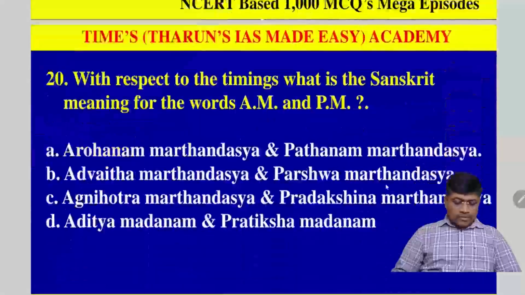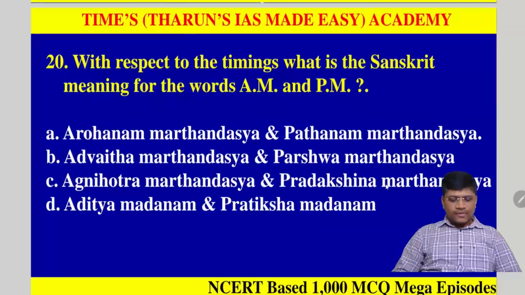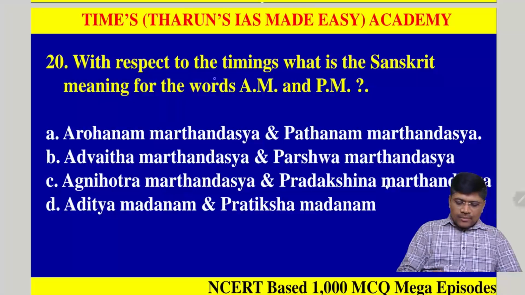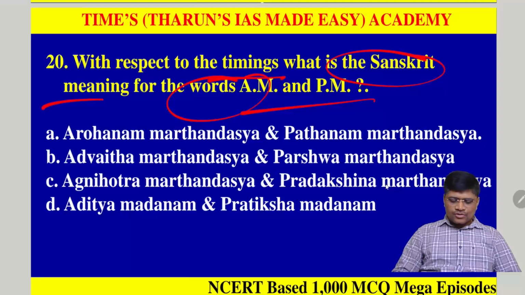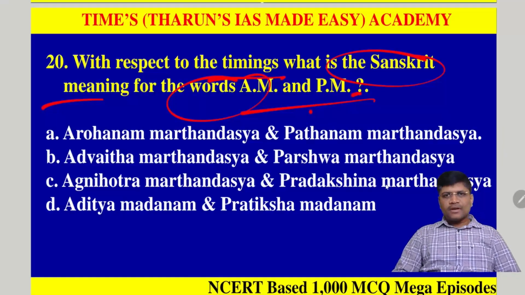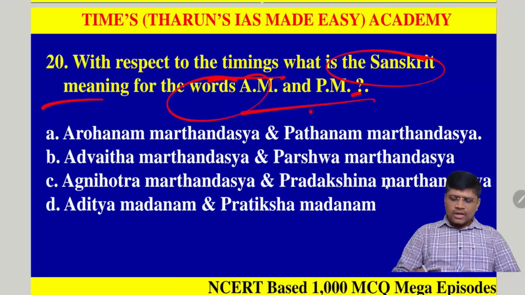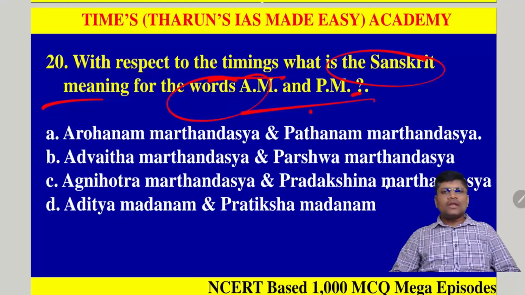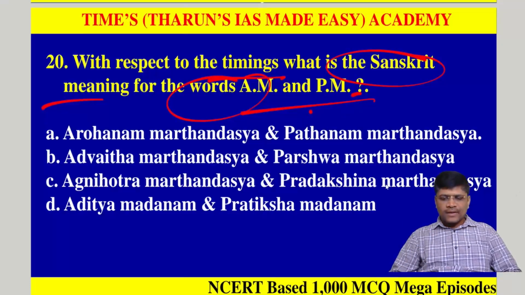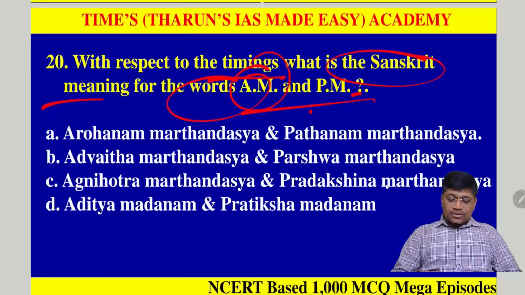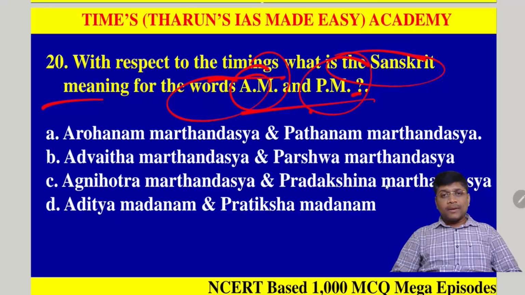Okay. So the last question of this episode is, with respect to timings, what is the Sanskrit meaning for the words AM and PM? Very interesting question. Generally we know that AM refers to ante meridian and PM refers to post meridian. Meridian lines are the midday lines, because the sun's rays cross them vertically at 90 degrees, whenever it is 12 o'clock. So according to Sanskrit, what is the meaning of AM and PM?